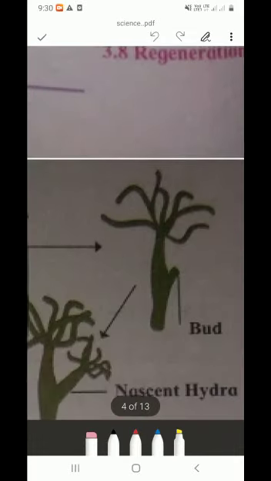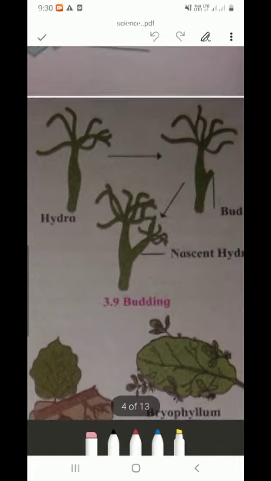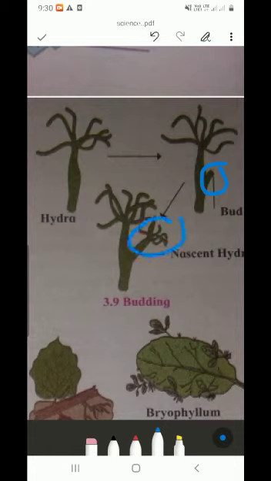Next is budding. Budding is seen in hydra. A bud is formed. Only simple. Now this bud takes a similar look to the parent. And after maturity, this bud breaks off and lives an independent life. Simple it is.